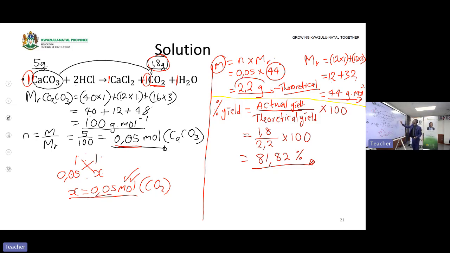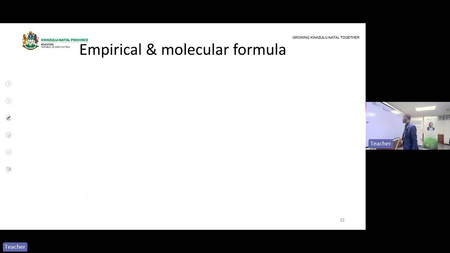Then we found the mass that was expected to be produced, which is the theoretical yield. Then percentage yield is the actual yield divided by the theoretical yield. The actual yield is the one that is produced in the laboratory. The theoretical yield is the one that you get when you are performing your calculations. Then the answer was 81.82%. Then let's move on.